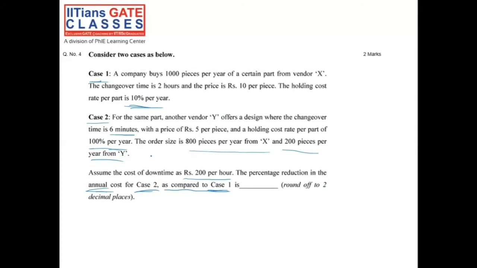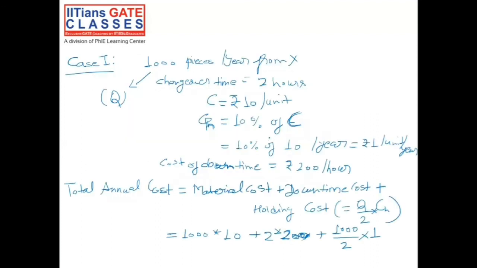So what will be our cost structure in this particular case? We will have two components of the total annual cost. One would be with respect to vendor X, from which we are ordering 800 pieces, and the other would be with respect to vendor Y, from which we are ordering 200 pieces.